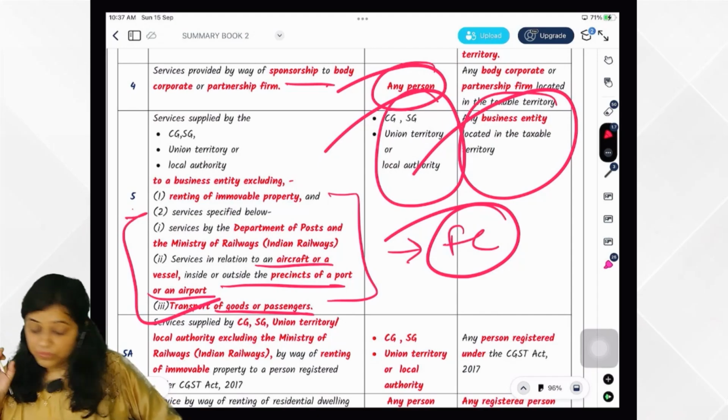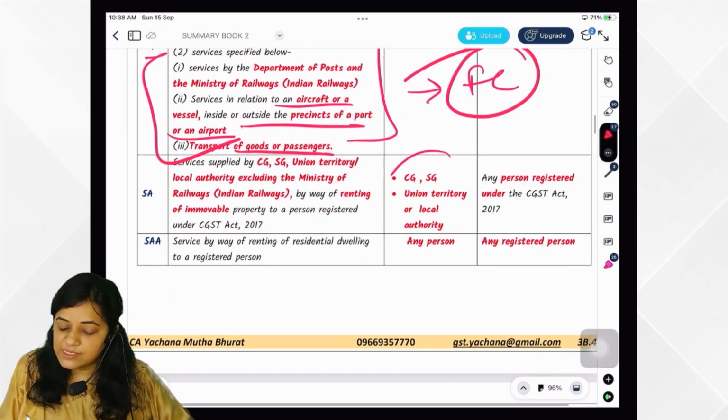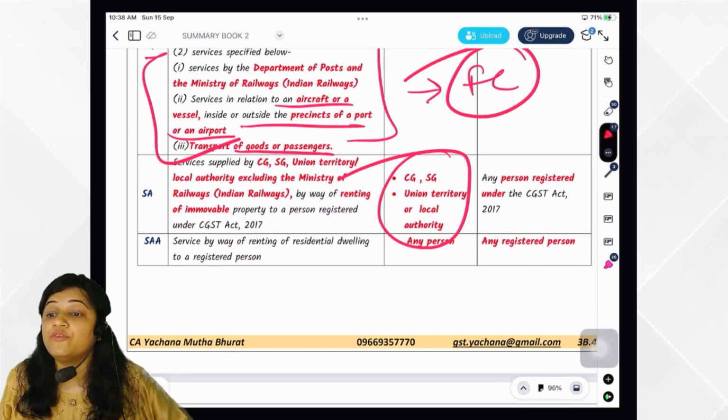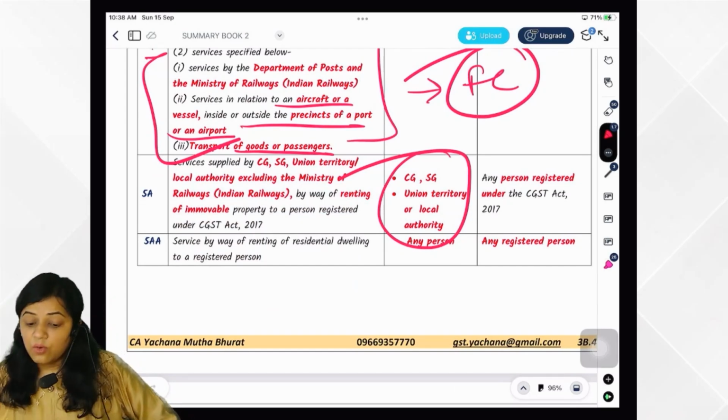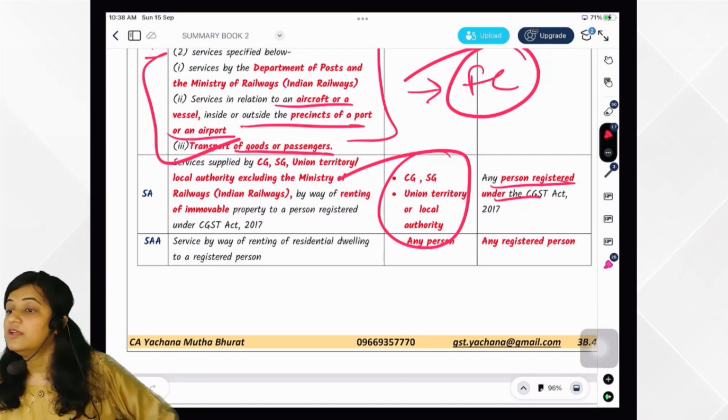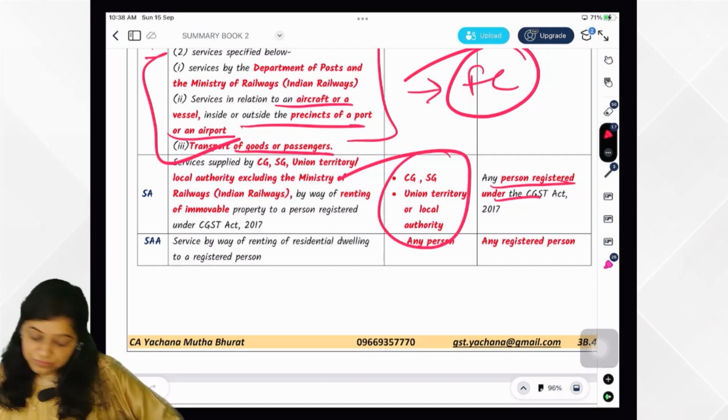Is it clear? Very good. Then services by central government, state government, union territory, local authority of what? Renting of immovable property. And who is the recipient? Any person registered under GST. So who would be paying the tax? Any person registered under GST. You got it clearly? Very good.